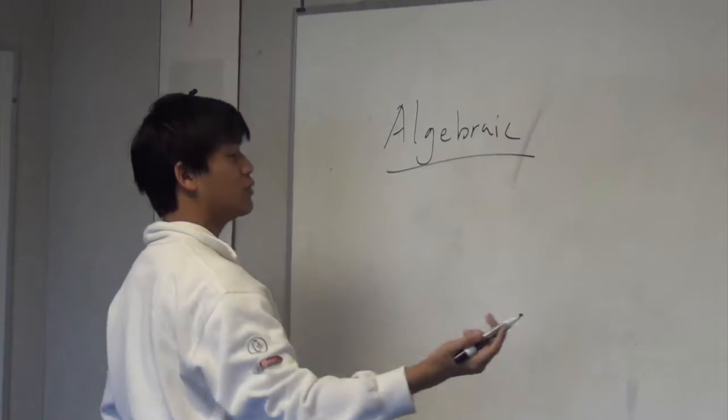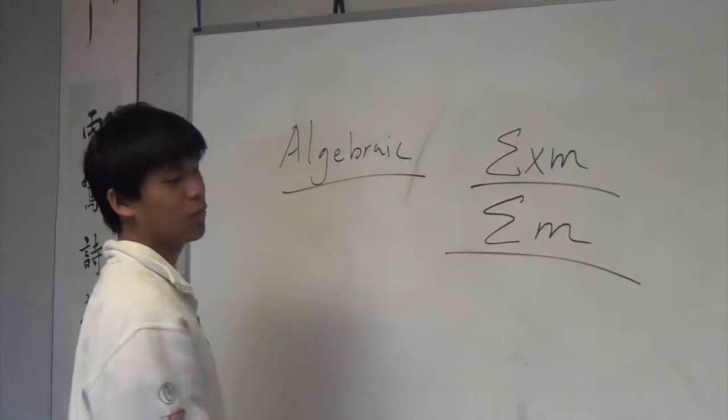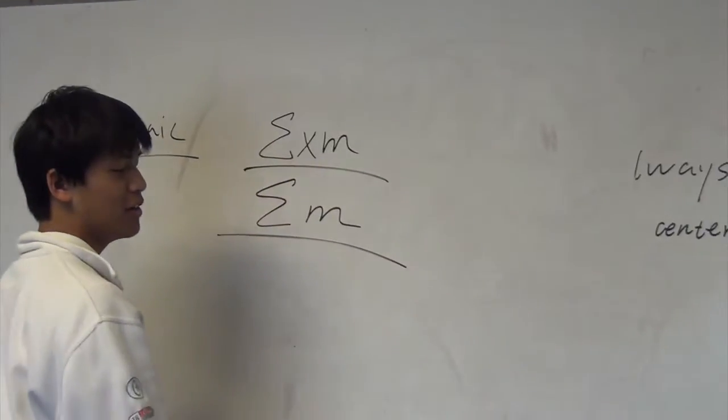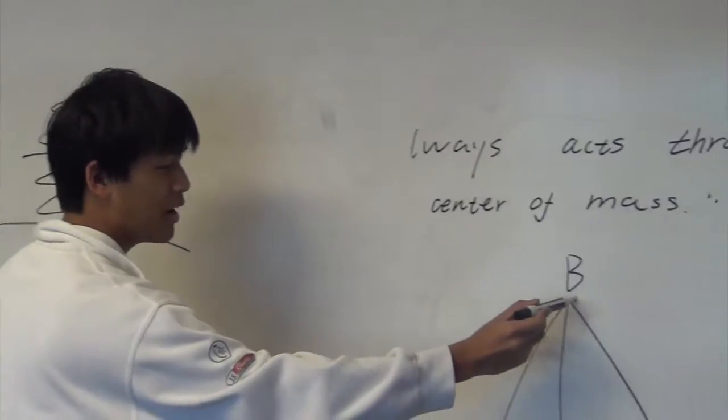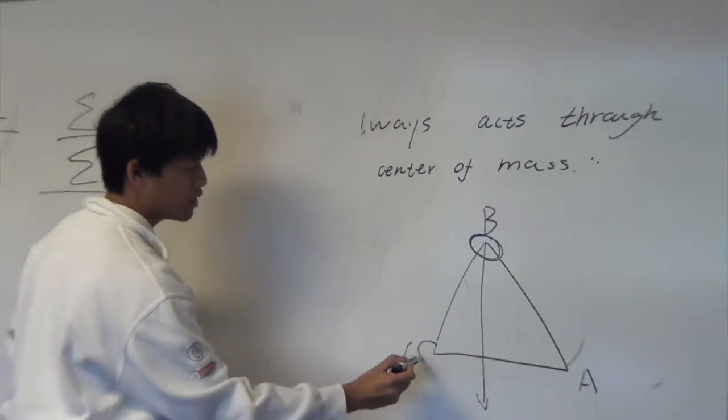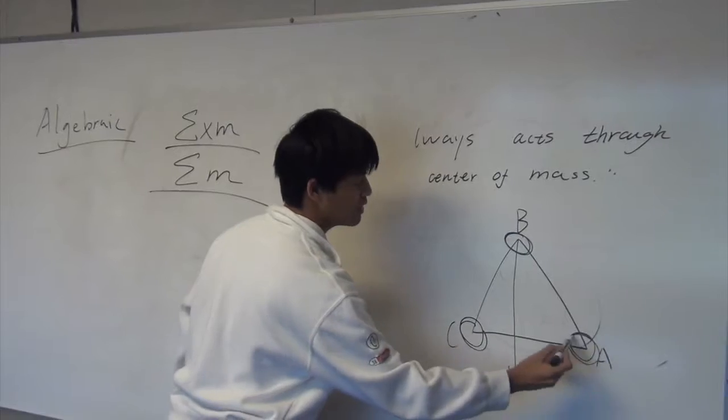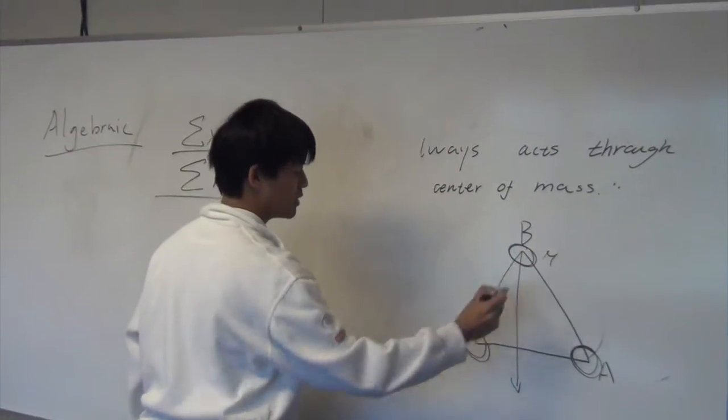To do the calculus part, you need to know how to do it algebraically. Algebraically, you first need to use the equation. Using the example of this triangle right here, you're assuming all the masses are concentrated around 3 points, and each point has a mass.